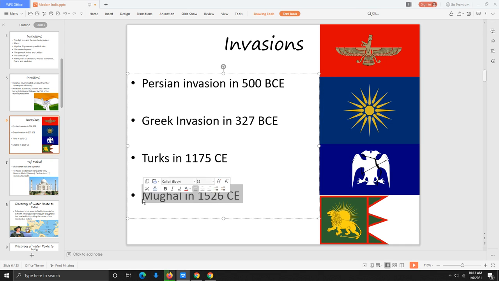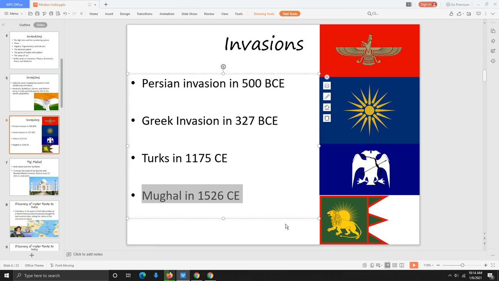Number 5, Mughals in 1526 Common Era. And you see the Mughal flag down here, the lion and the sun. So the Mughals invade in 1526 Common Era into India as well. They're from Central Asia, and they're descendants of the Mongolians. And the Mughals never totally take over India. They simply take over the northern half of India.